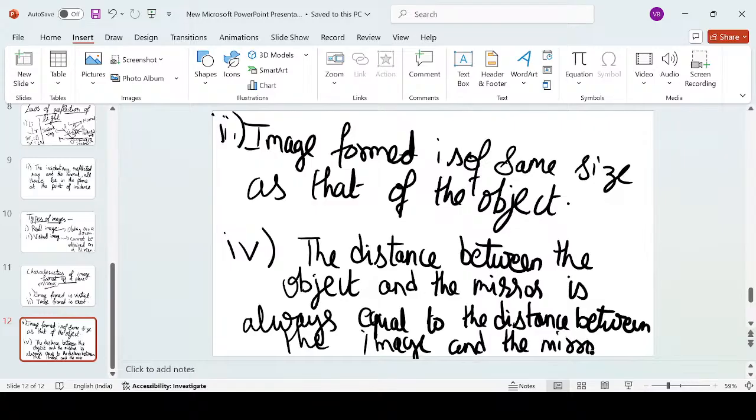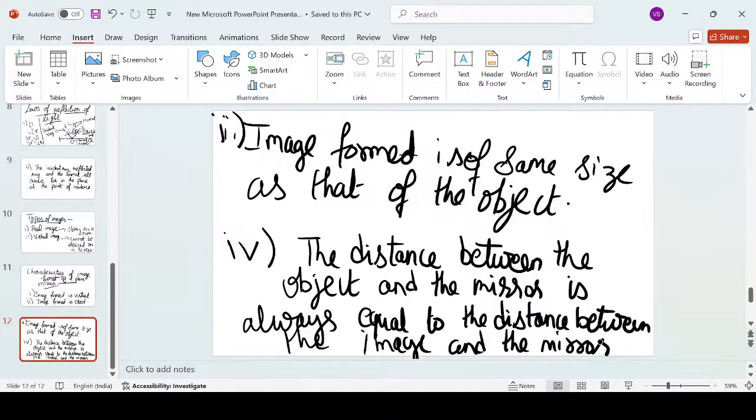Correct? What does it mean? Let's suppose I'm standing at a distance of 5 meters away from the mirror. So when I look inside the plane mirror, my image will also be at a distance of 5 meters from the mirror. So at whatever distance the object is kept in front of a plane mirror, at the same distance its image will be formed behind the mirror, or you can say inside the mirror. This is the fourth property.